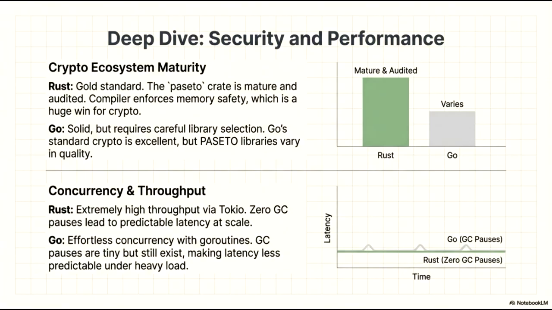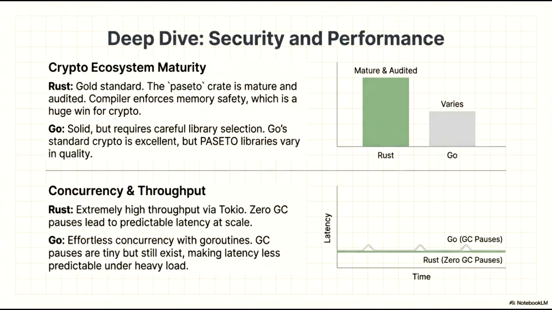While Go is a solid choice and features an excellent standard crypto library, third-party PASETO libraries vary significantly in quality, requiring more careful selection. When we examine concurrency and throughput, Rust delivers extremely high performance through the Tokio runtime. One of its primary advantages is the absence of garbage collection, leading to zero GC pauses and highly predictable latency at scale. Go offers effortless concurrency via goroutines, but the existence of garbage collection introduces small pauses.